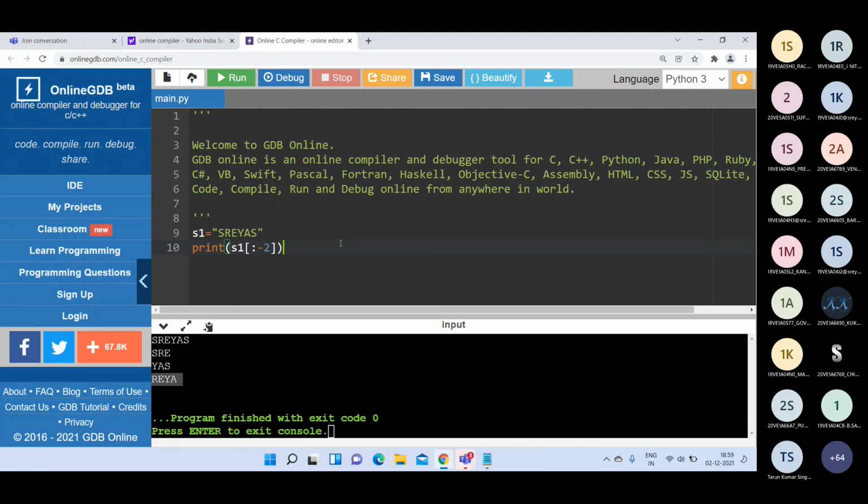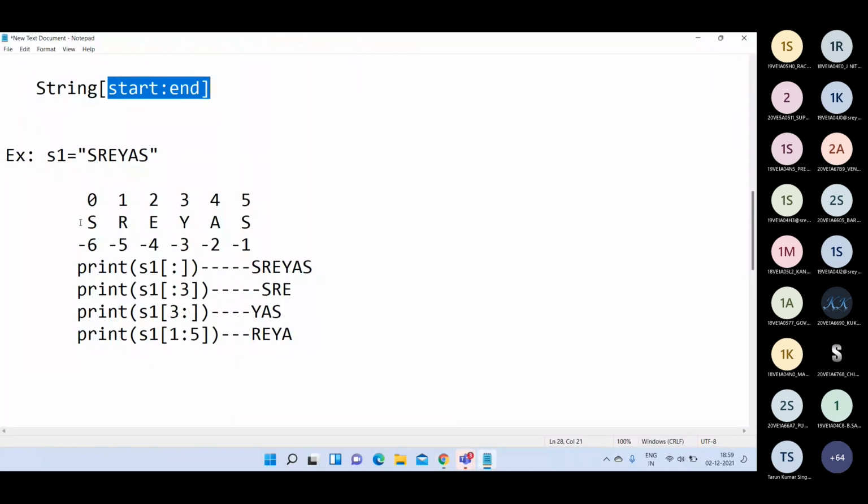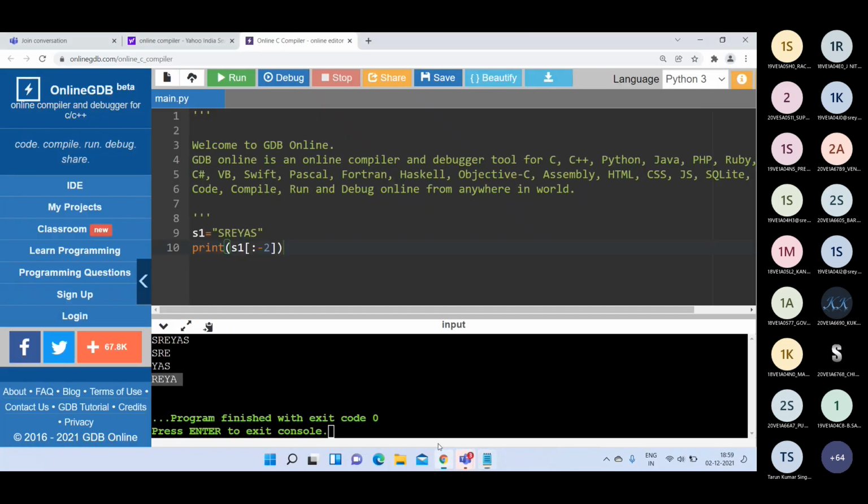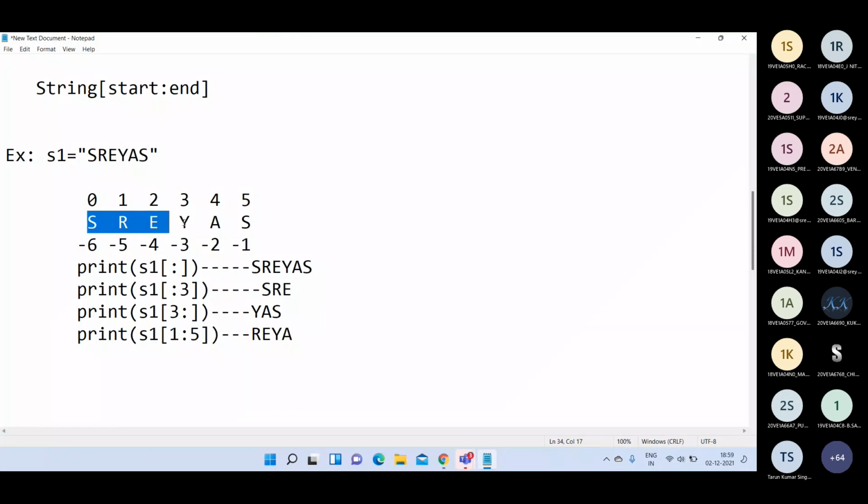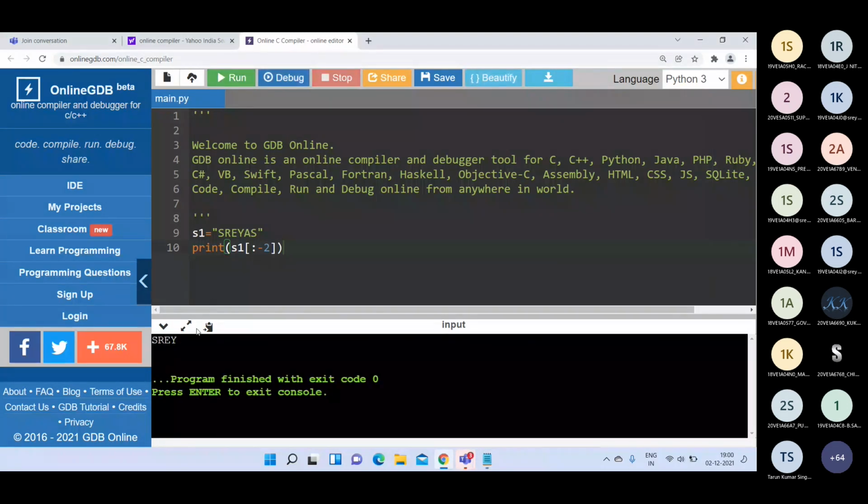That means it goes up to ending minus 1, that is -2 minus 1, which is -3. So from the starting we will get up to -3, that is SREY. If I run this, you will get SREY.